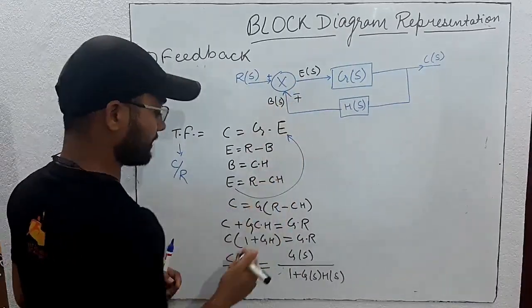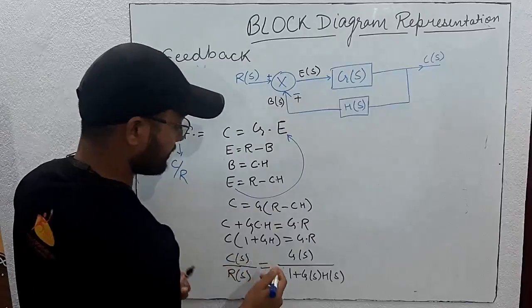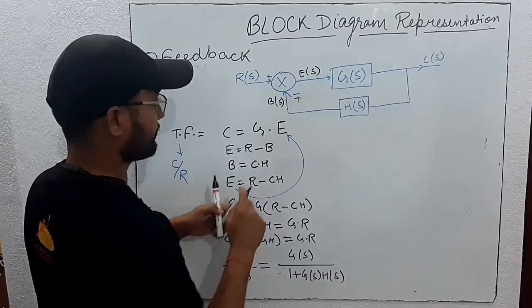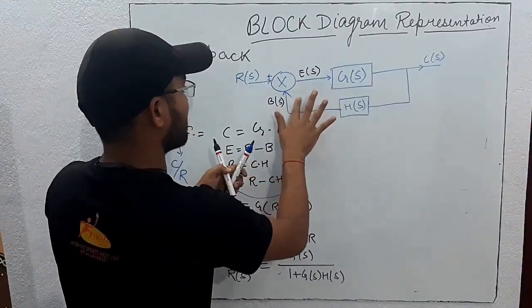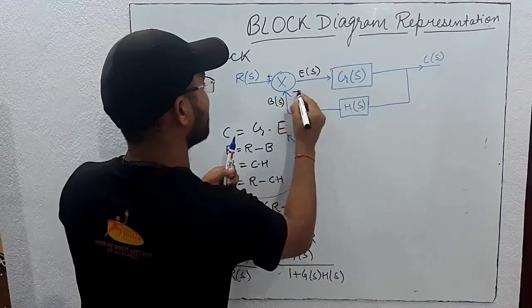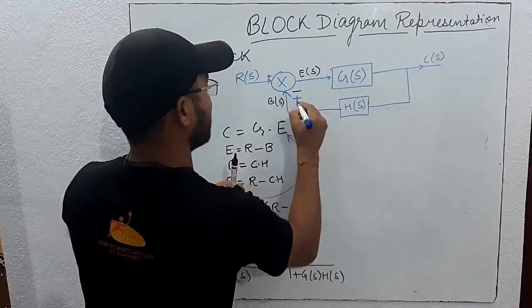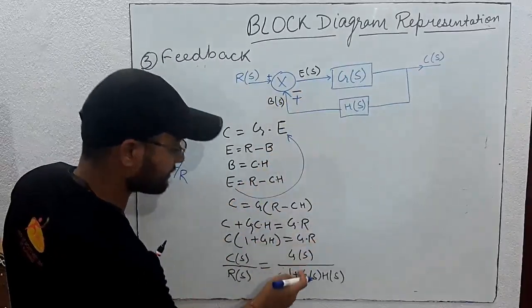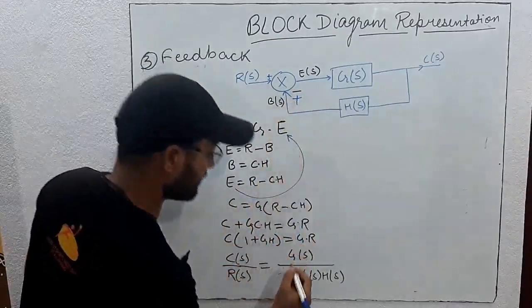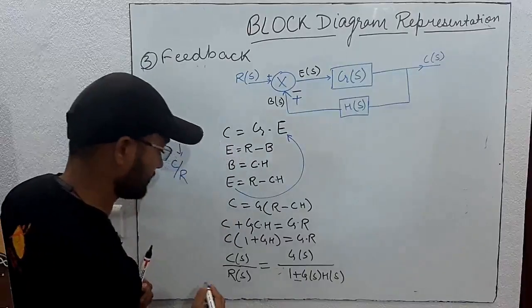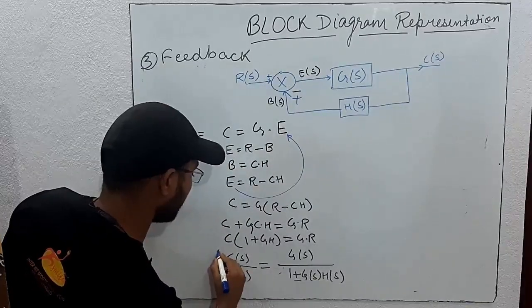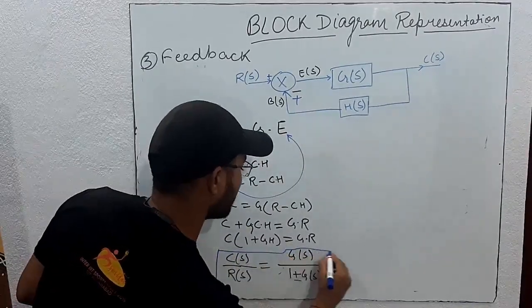If the sign is plus, then it will come minus. So if it is minus, it came plus. If it is plus here, then here it will come minus. So always remember this. This is very, very important.